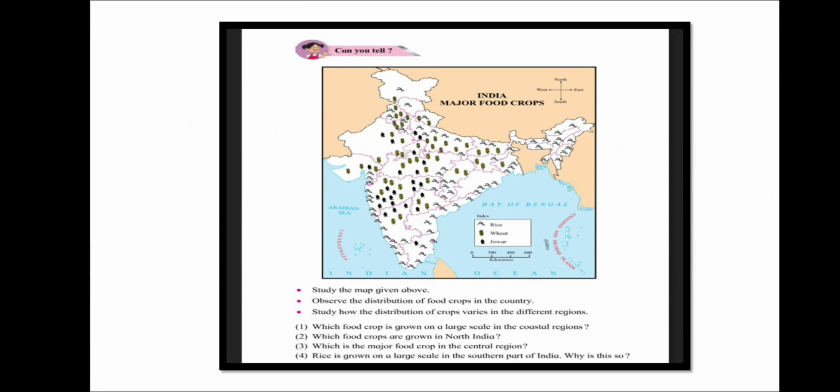Which food crop is grown on a larger scale in the coastal regions? Which food crops are grown in North India? Which is the major food crop in the central region? Rice is grown on a large scale in the southern part of India. Why is this so?